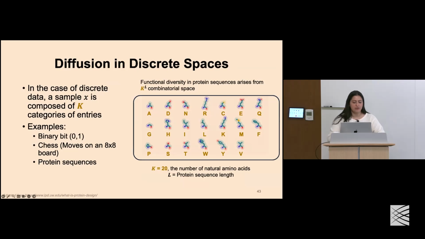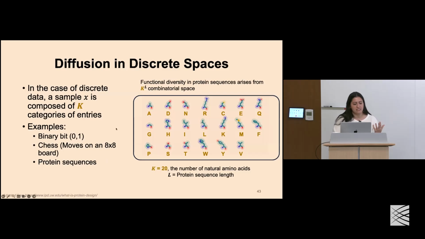Okay, so we've described this example on image data of how we conduct diffusion, but a more relevant example, and one that Ava will dive into later, is this idea of diffusion in discrete spaces. These are cases where your data is composed of k categories of entries. This could be, for example, a binary bit problem, or chess, where you would want to move on an 8x8 board and not make continuous moves on this board.